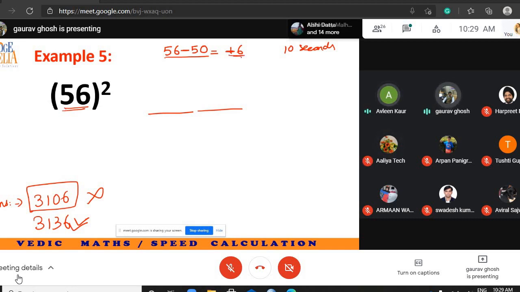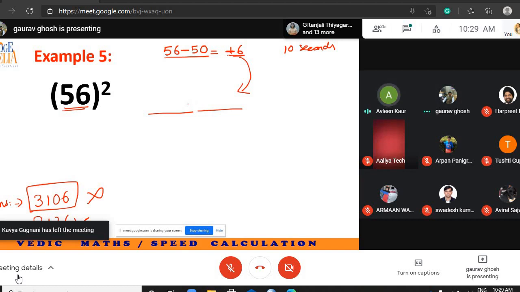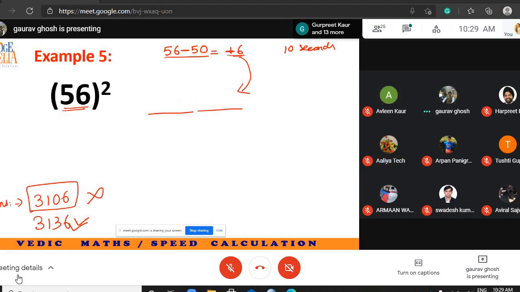So you will get plus 6 here. Let me explain again what I am doing. The number is 56. From this number you subtract 50. 56 minus 50, you will get plus 6.